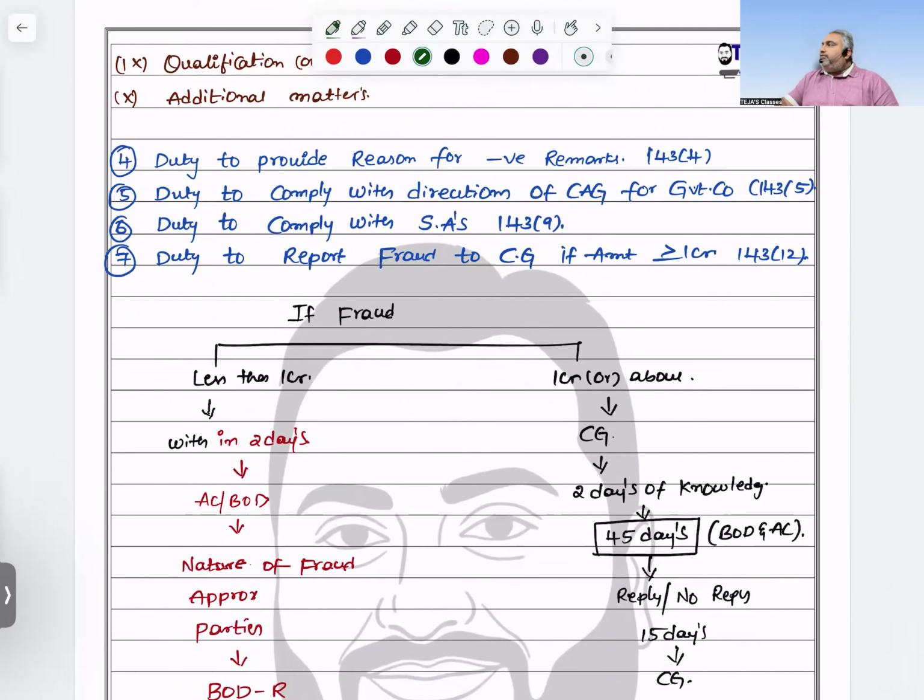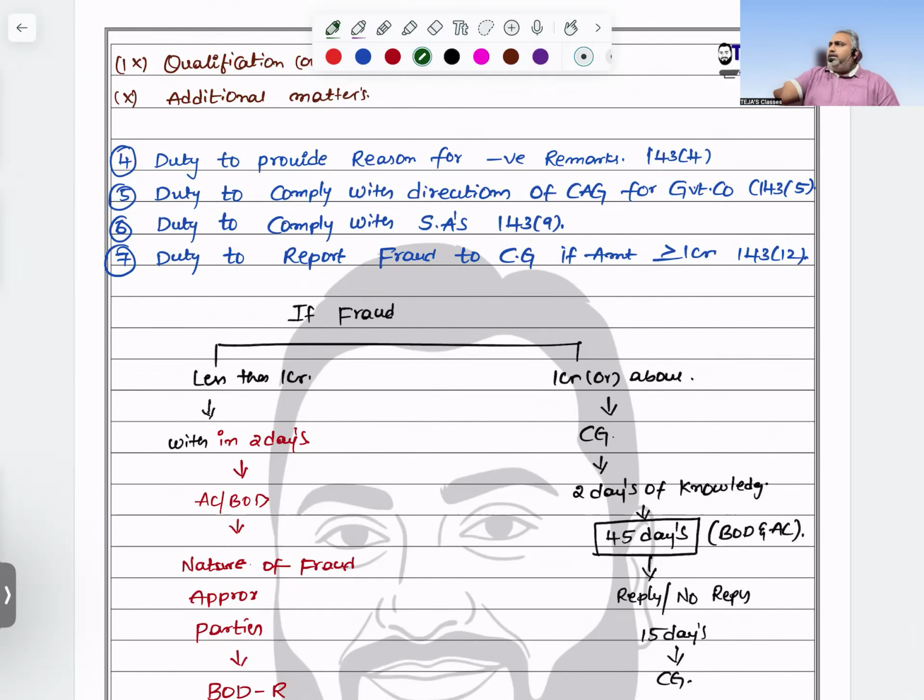Compulsory, sir. Whatever opinion you give, you need to give the reason. If I expressed a qualified opinion, it is because I didn't feel unqualified. That's the reason I expressed qualified. No, you need to give the reason. Sir, so and so matters, I am satisfied. Some reservations are there. On that matter, I am unable to convince myself. That's the reason I don't want to issue a clean report. I may go with a qualified opinion.